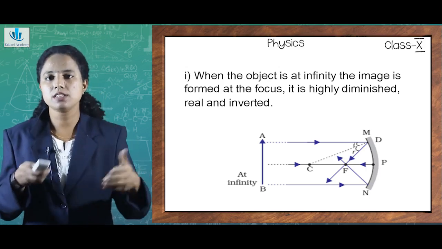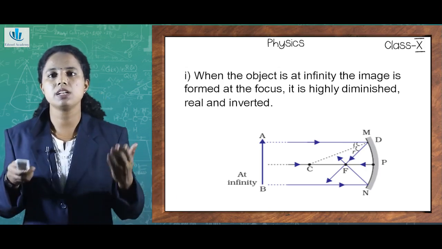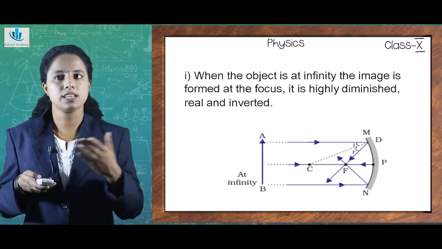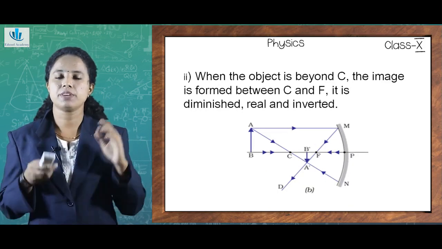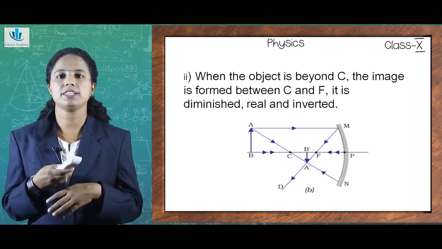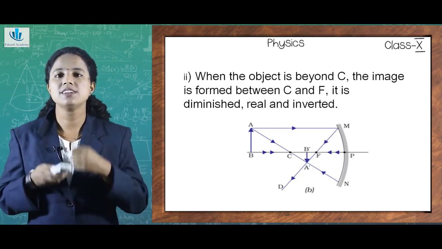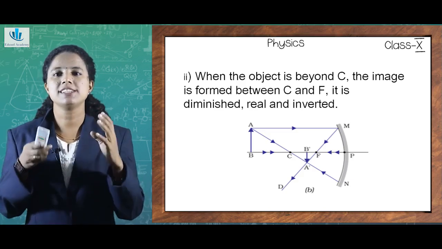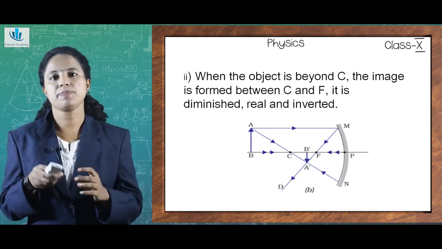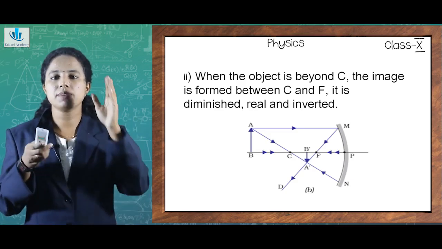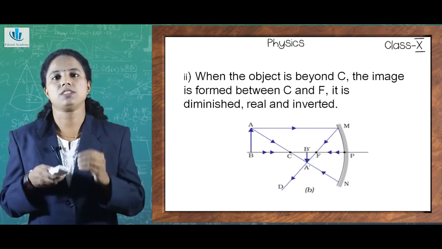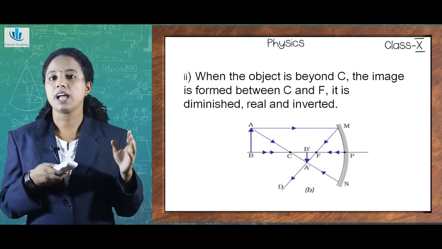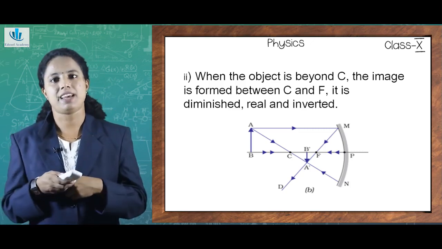The other positions of objects will make you clear how these things happen. The second position of the object in case of a concave mirror image formation is when the object is beyond C. So what was C? C is the center of curvature. So as you can see here, AB denotes the height of the object. And what is the height of the image? We need to understand.